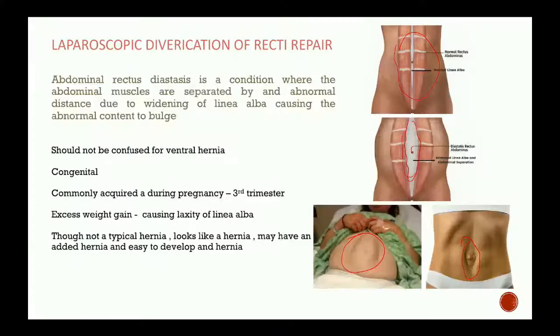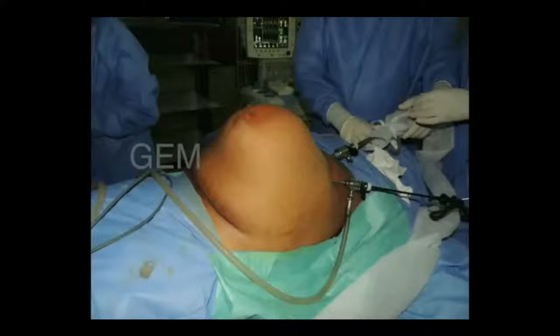This can be either congenital, by birth the patient can have this problem, or commonly acquired during the third trimester of pregnancy, or if there is excessive weight gain by the patient, then again the laxity of linea alba occurs. Now, because of this laxity and thinning of the linea alba, it is easy for someone to develop a hernia through this defect, through this weakness here. This itself is predisposed, and the weakness can develop over a period of few years.